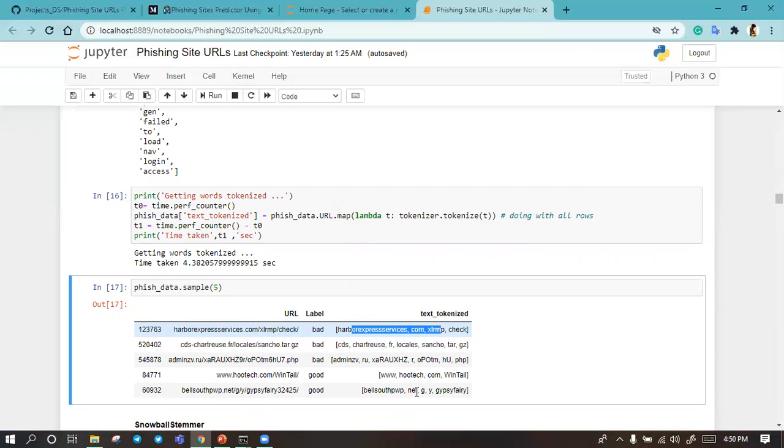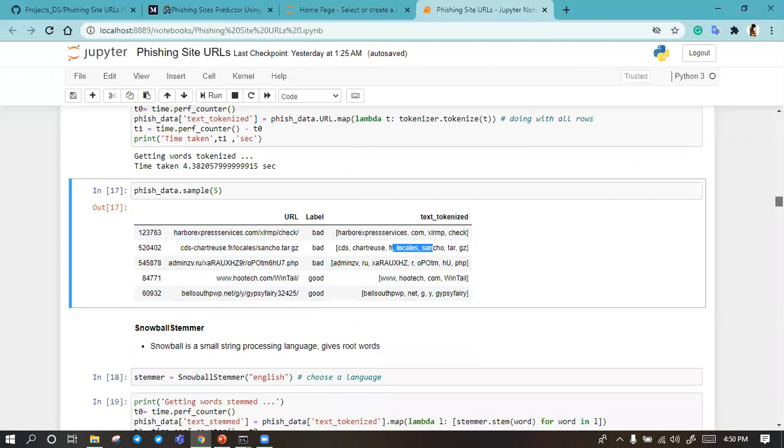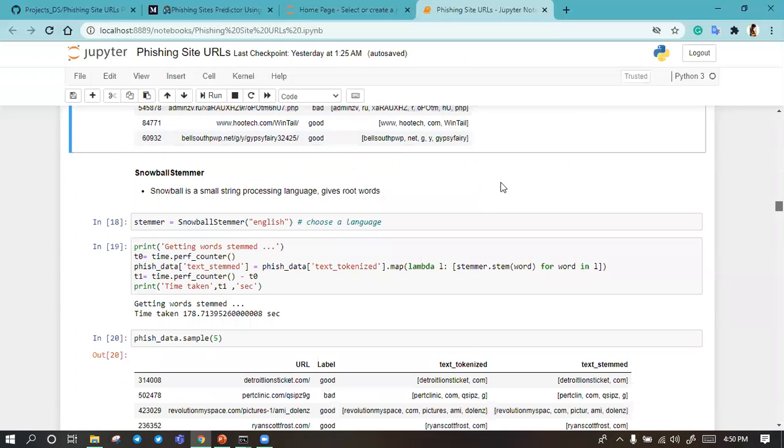So it takes 4 seconds something to convert all the rows, more than 50 URLs, into words. After converting into words, we use a Snowball stemmer. It is an NLTK API which is used to stem words. Here we can pass our language, like we are using English.